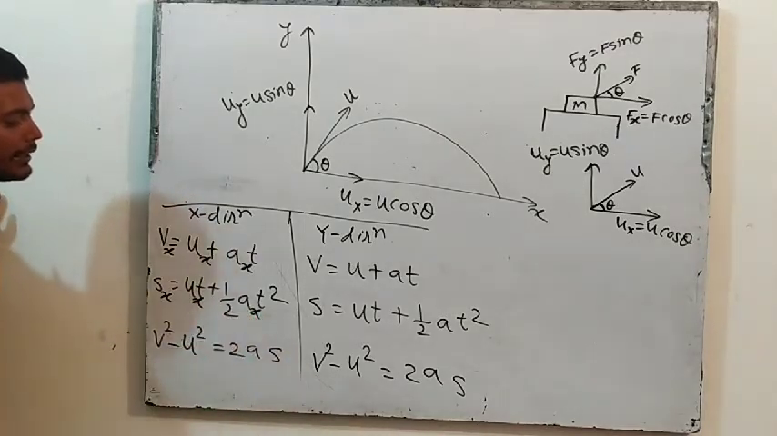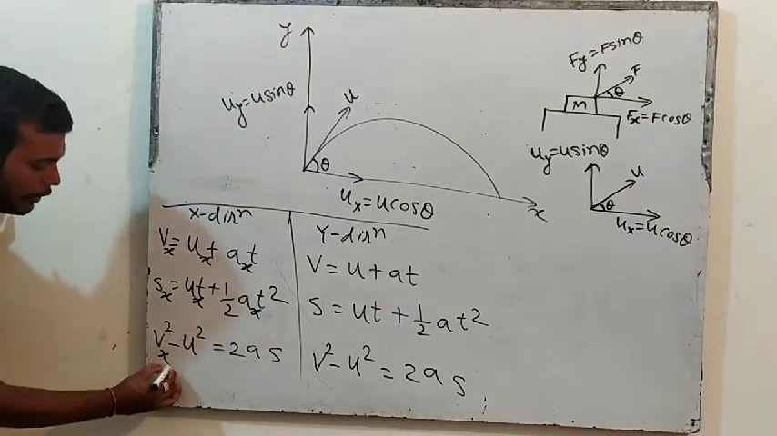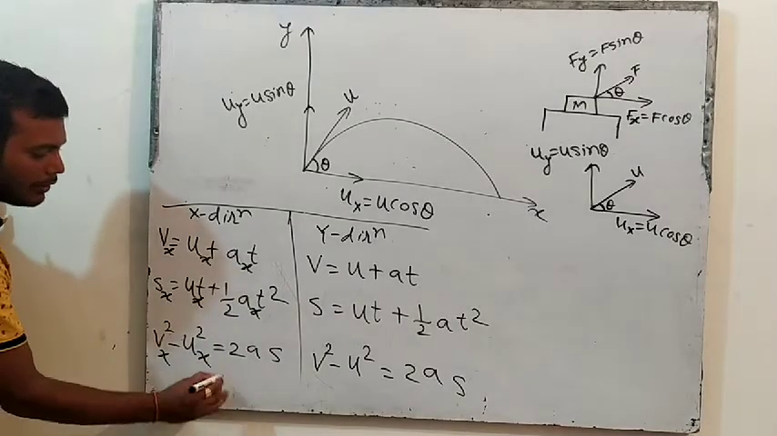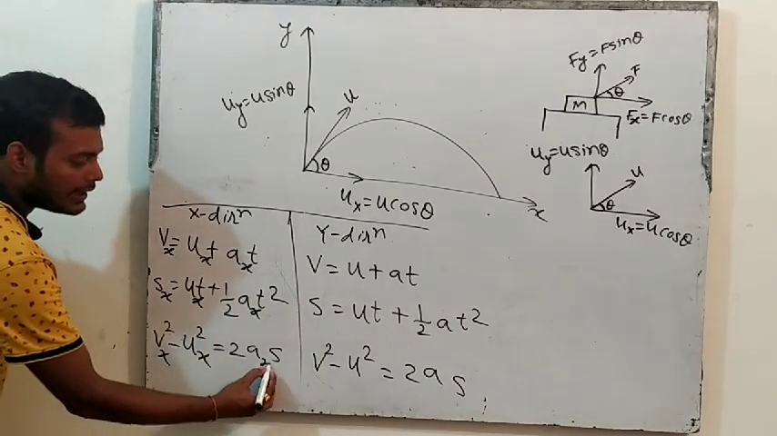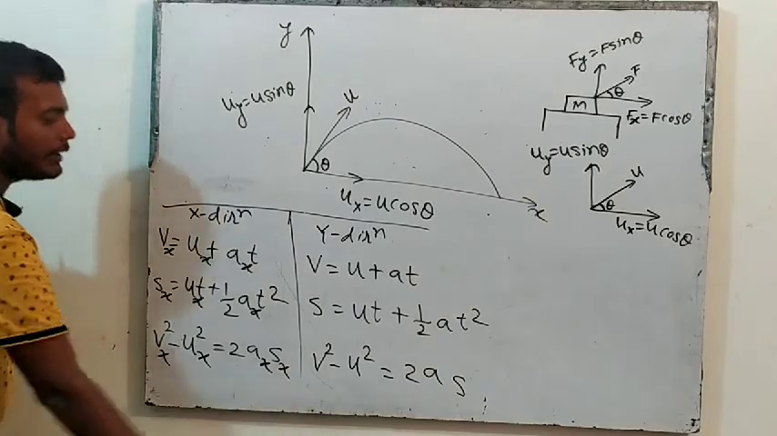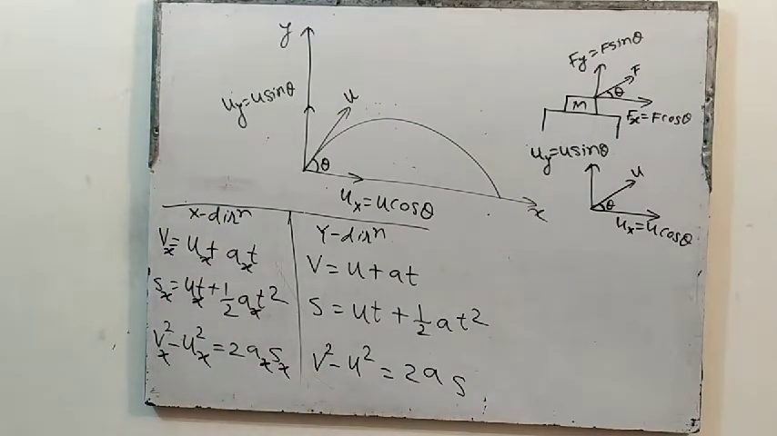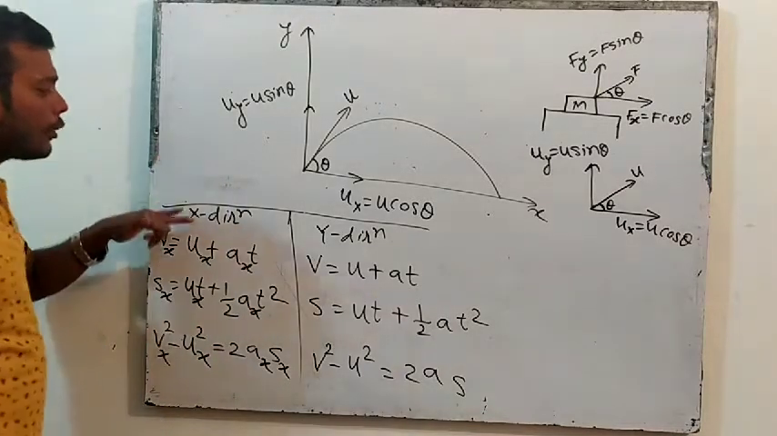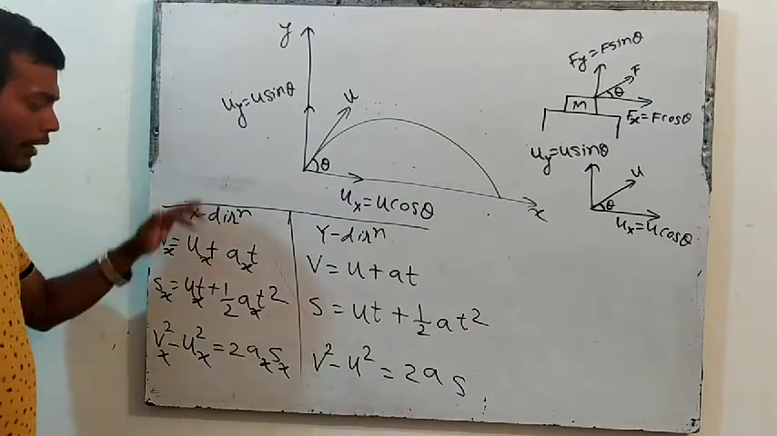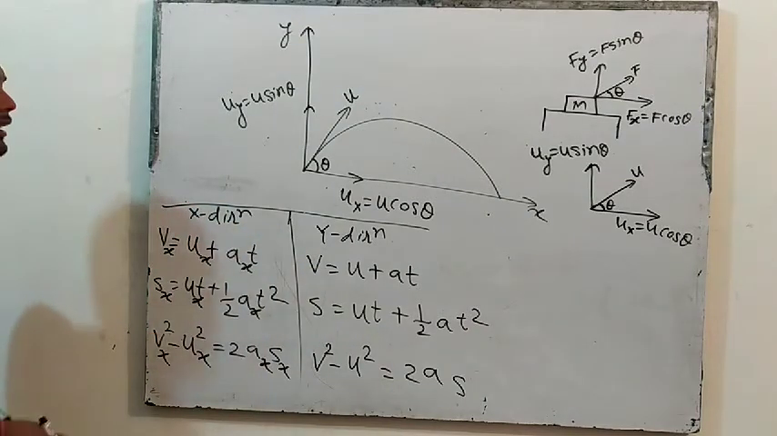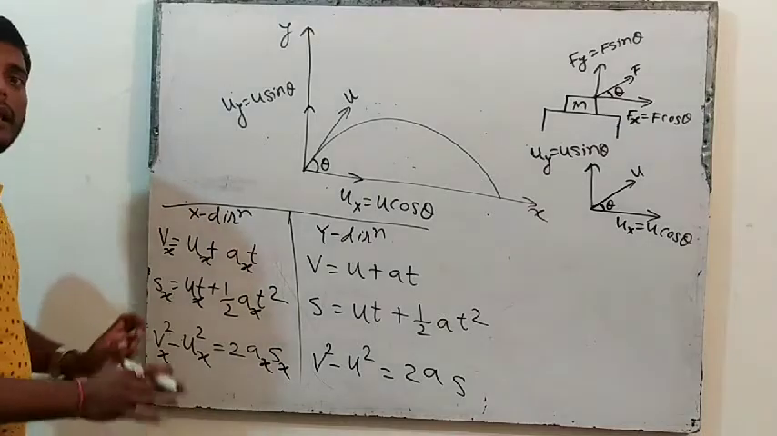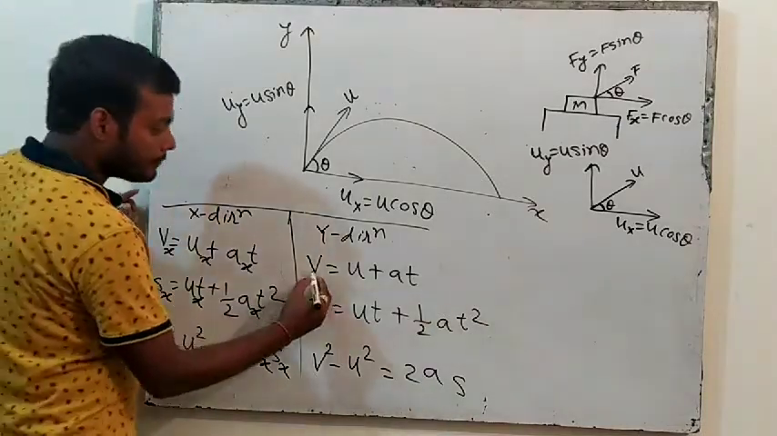This is acceleration in x direction, final velocity in x direction, initial velocity in x direction, acceleration in x direction and displacement in x direction. So all the formulas will be the same. Just with the final velocity, initial velocity, acceleration, we have to write x. So when you solve a question in x direction, you have to take everything with x. This thing will be clear when I solve the question.